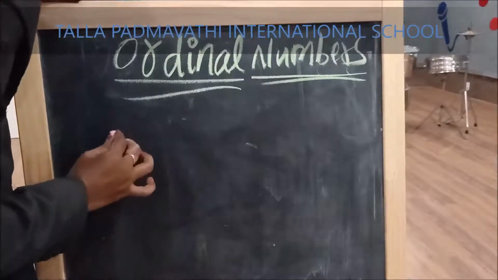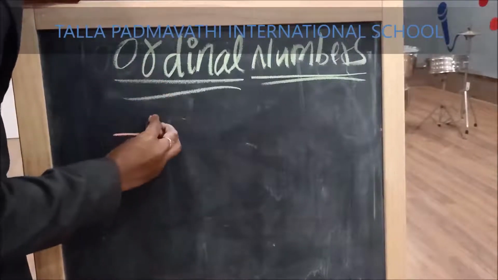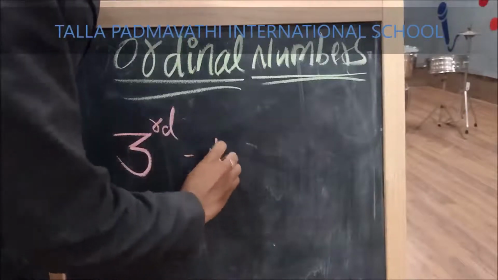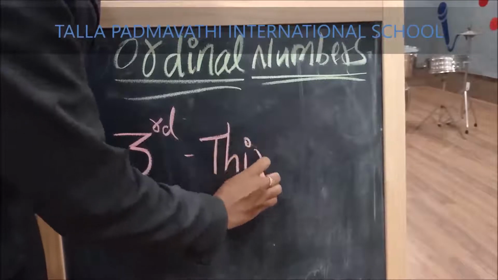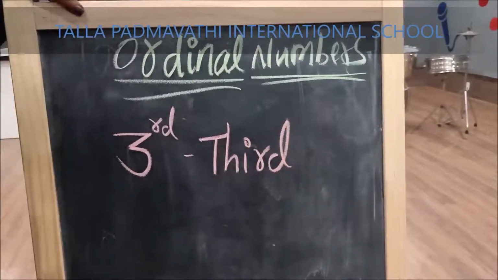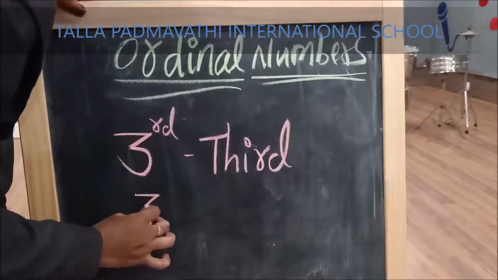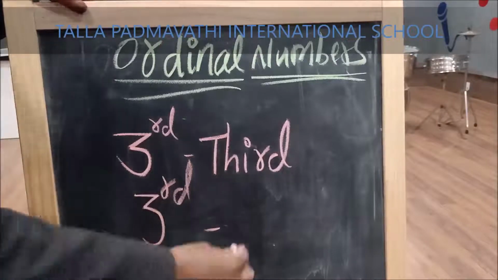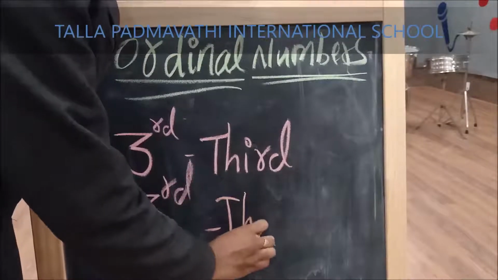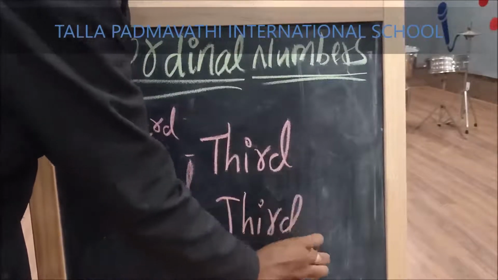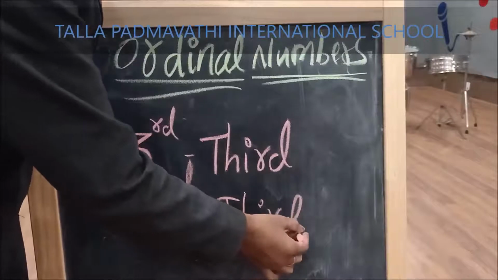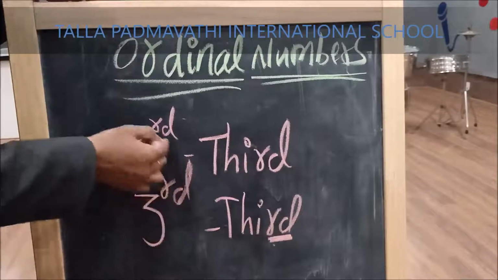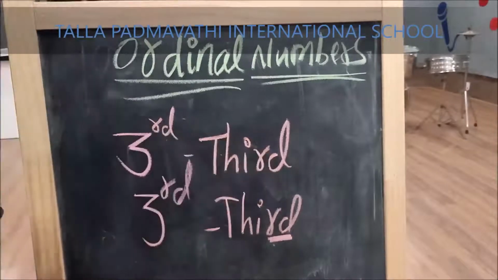Third. 3 and RD on the top. Spelling: THIRD. Third. Once again. 3 RD. Third. Children, are you observing? We are writing the alphabets which are in the end of the word. Third. THIRD. Third.